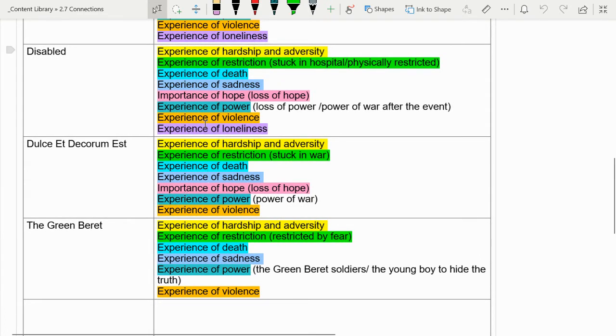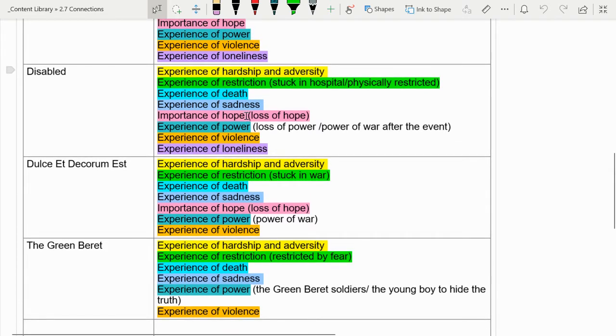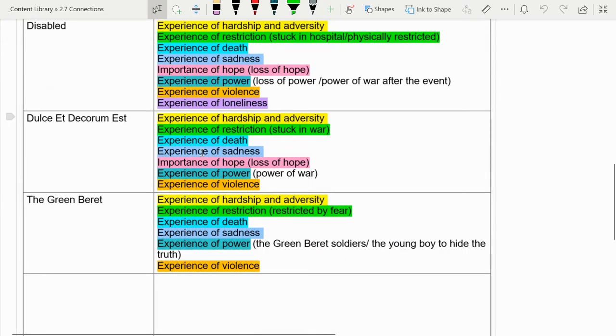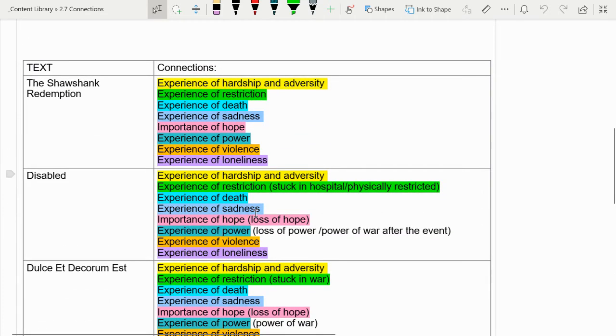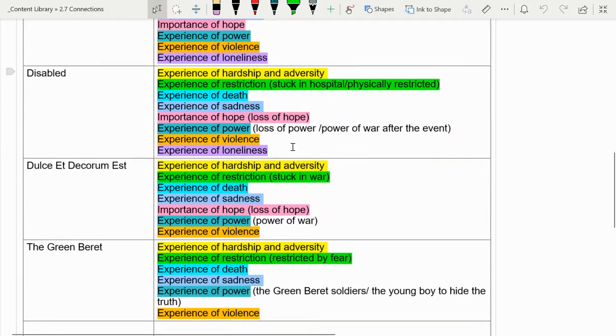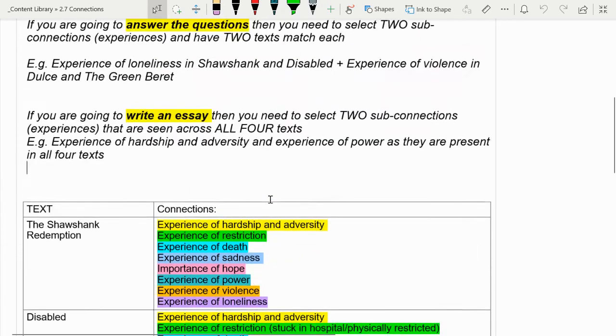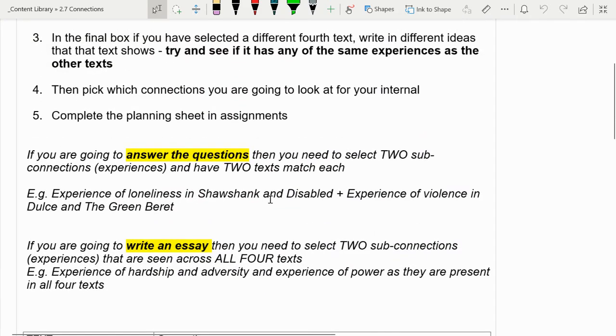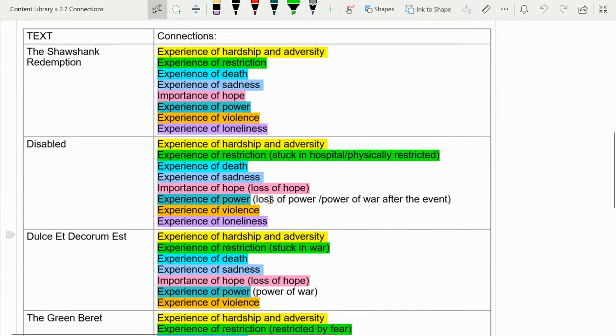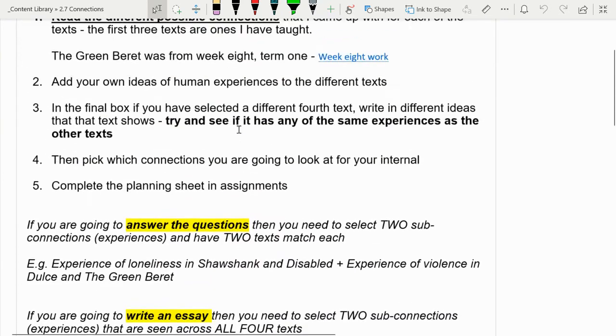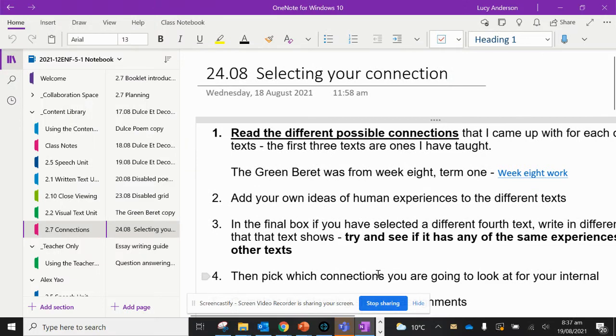For example, you can't really see loneliness in the other 2 texts, but you can see it in these first 2. So you want to pick ideally ones that have all 4 texts if you are writing an essay. So basically, hardship and adversity, restriction, death, sadness, power, violence. Any of those ones. You just need to pick 2 if you're doing an essay, and those are the instructions. Obviously if you're doing your own 4th text, you want to have it as one of the ones that's got these same ones as well. So you're going to read through them and pick your connection.